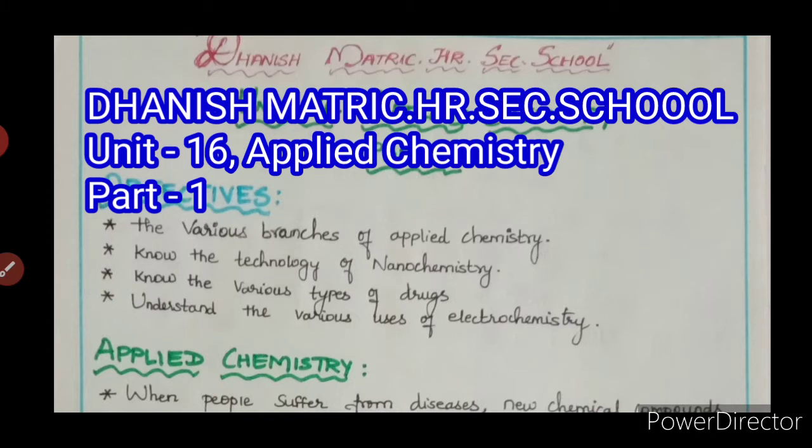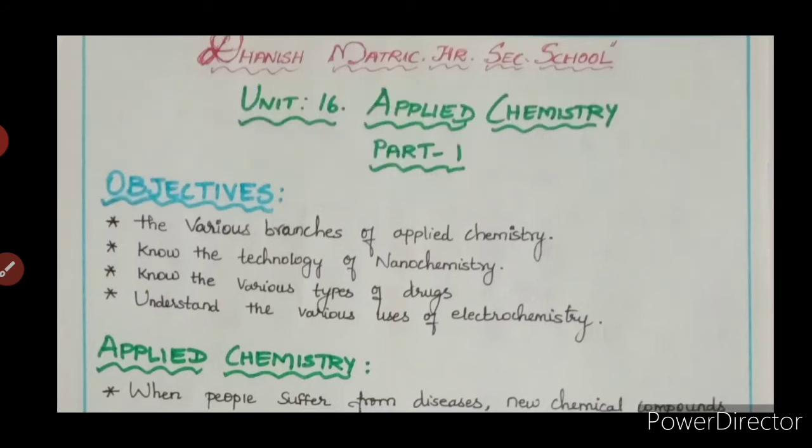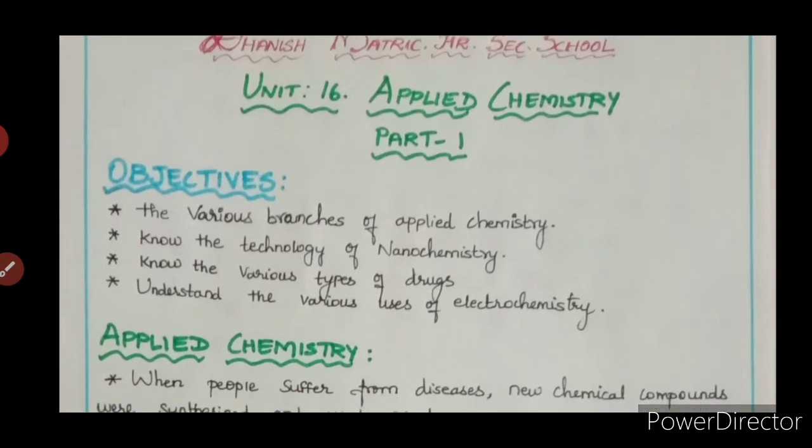In this session, you will come to know at the end of the session the various branches of applied chemistry. And you will know the technology of nanochemistry. We'll also come to know the various types of drugs that are used in nanochemistry. Then you will understand the various uses of electrochemistry.